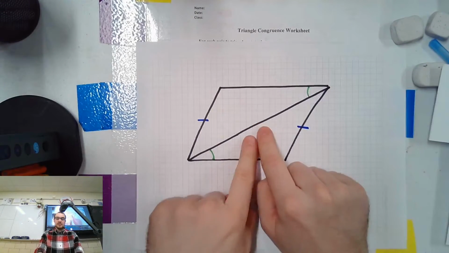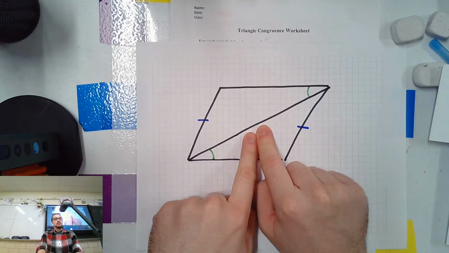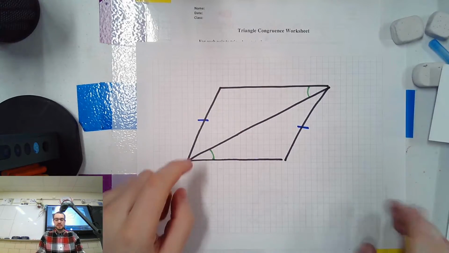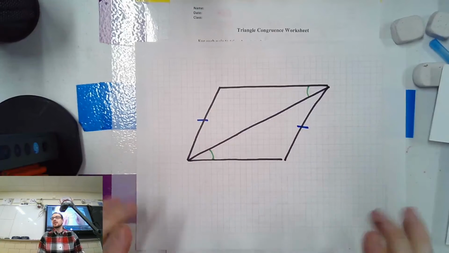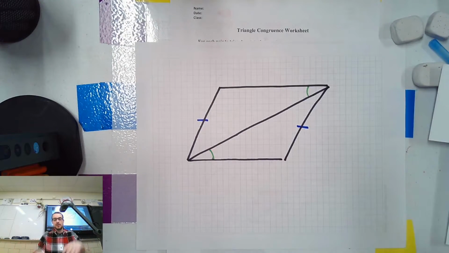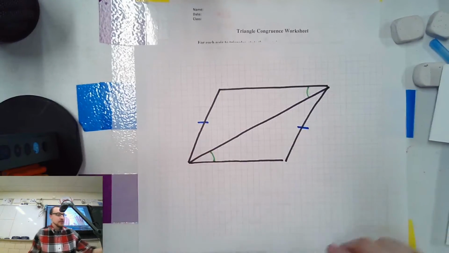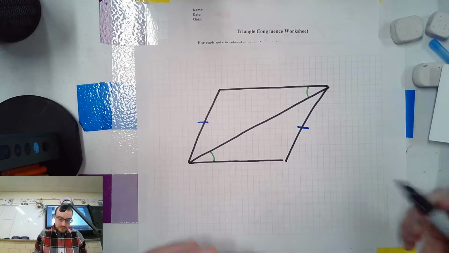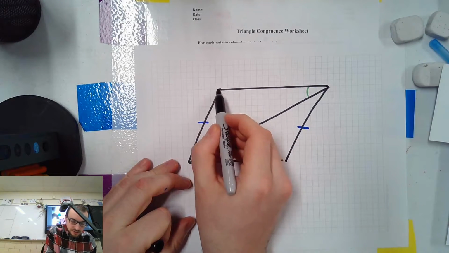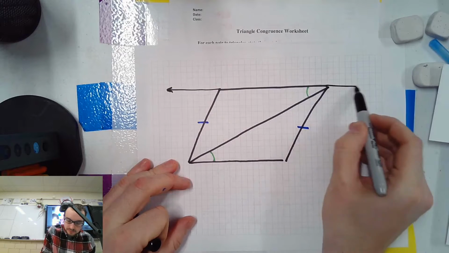You guys pointed out that these are shared sides, right? I'm not even going to write that in right now because I know that's not going to be enough, right? Angle side to side isn't going to get it. So I'm just not even going to write it. It's just more for you to look at. So that's what we're given. We know that these two lines are parallel, top and bottom.